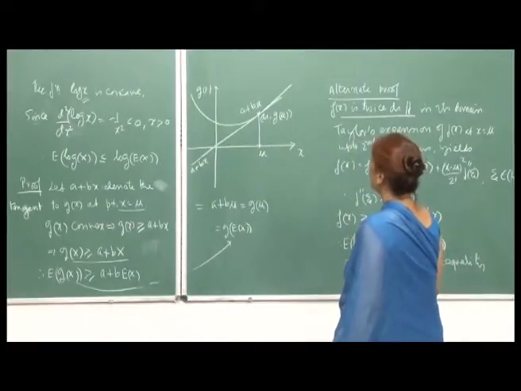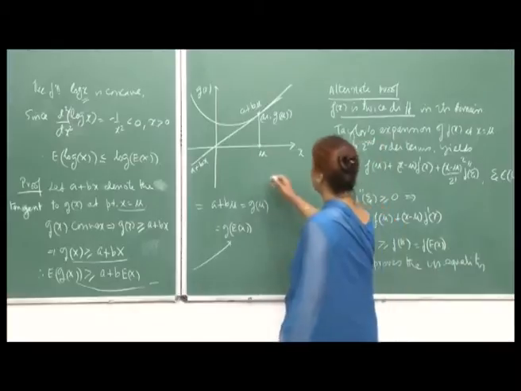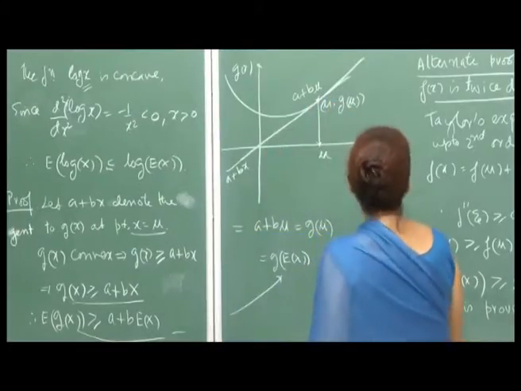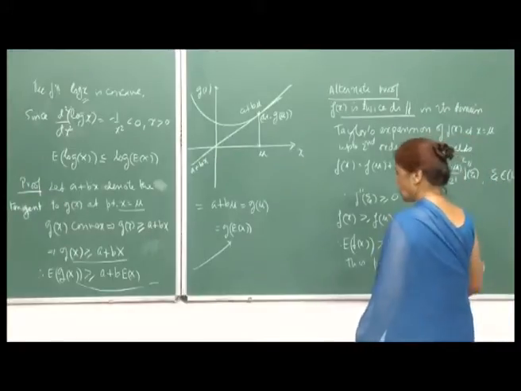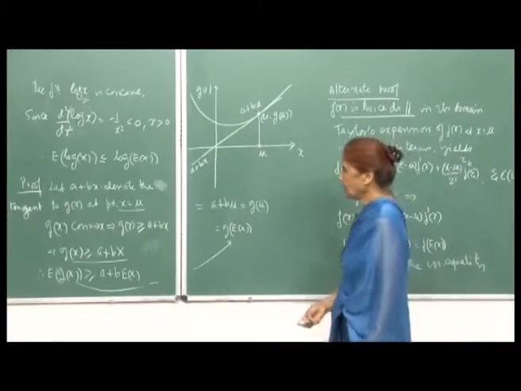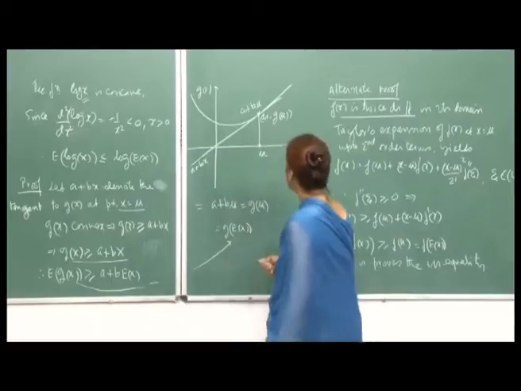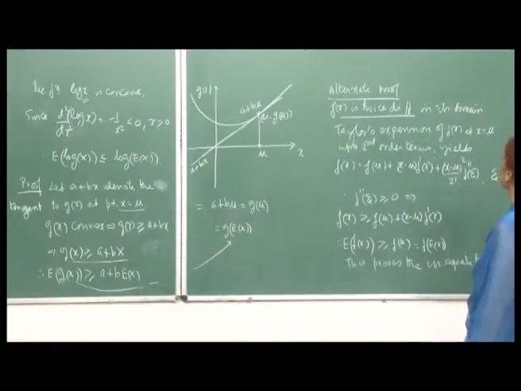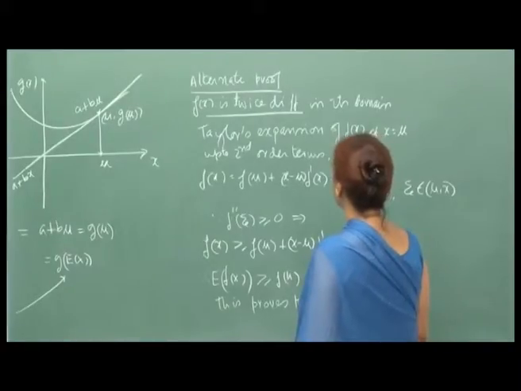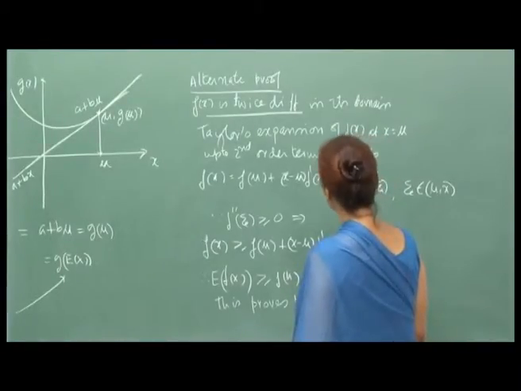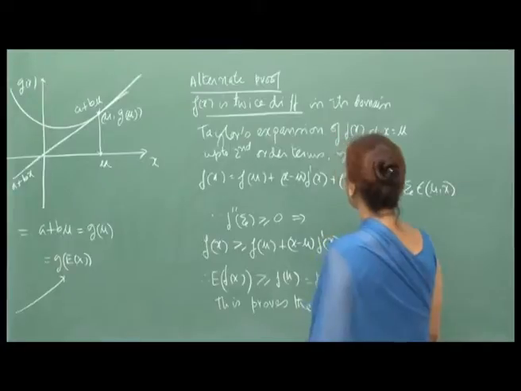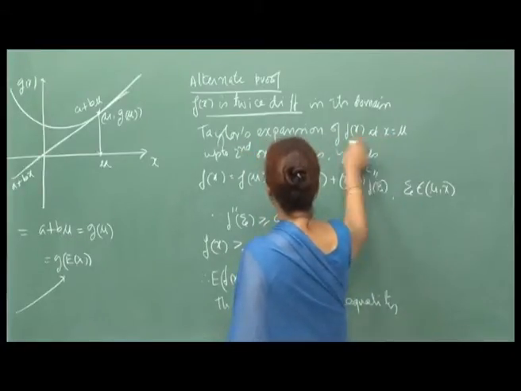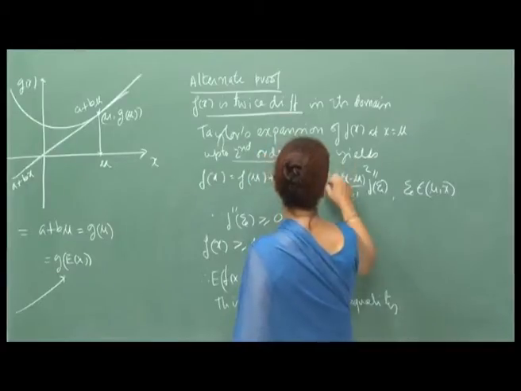Yeah, so the figure is also quite explanatory. Now, an alternate proof, since we have the definition of convexity. I will use the twice differentiability of the function now. Since f is convex, it is twice differentiable in its domain, and Taylor's expansion of f(x) at x equal to mu up to second order terms yields: